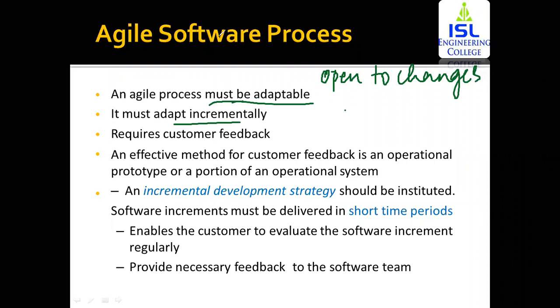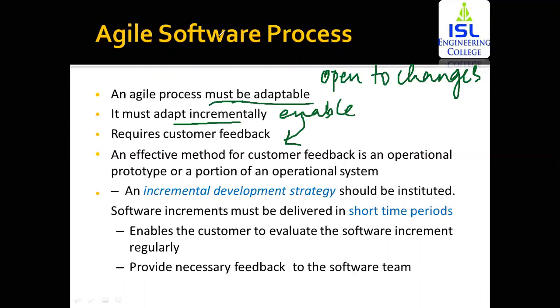This incremental process is going to enable customer feedback. Whenever you deliver the software within a few weeks or a few months, the customer is going to give their own feedback. If you've got some basic functionality, the customer might ask whether you can provide an additional feature, or whether you can increase the performance.